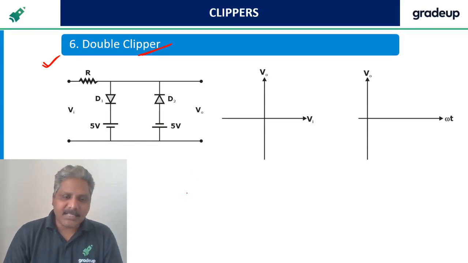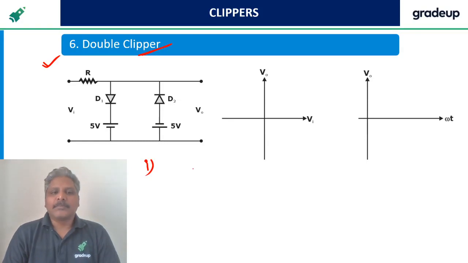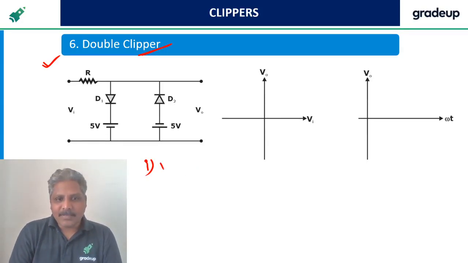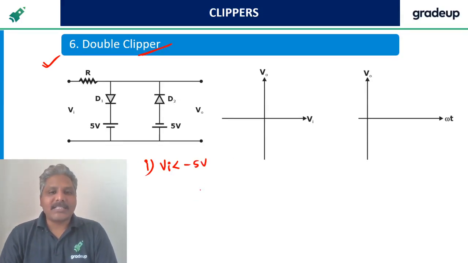First listen this. Case 1 I am going for. What is the case 1 I am going for is Vi less than minus 5 volts. You may ask a question, sir, why you are starting with minus 5? As I told you, I am going to clear all the cases how to take.